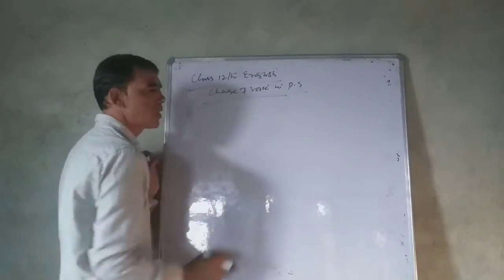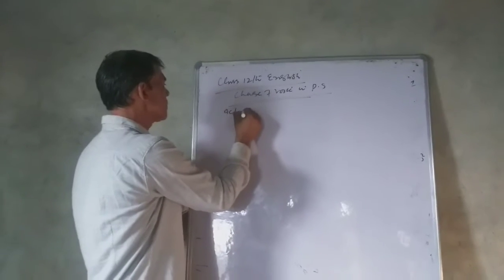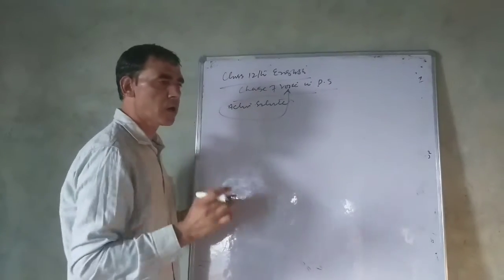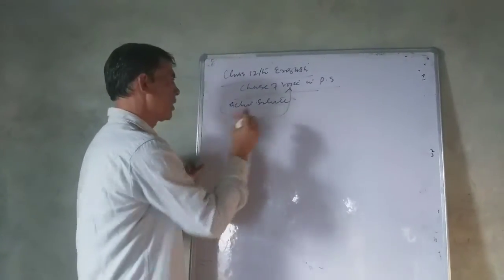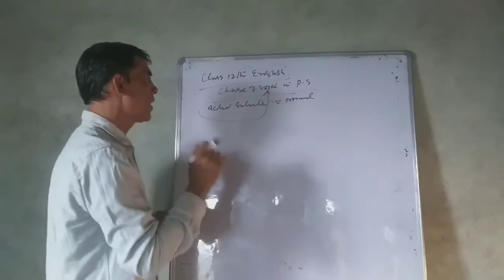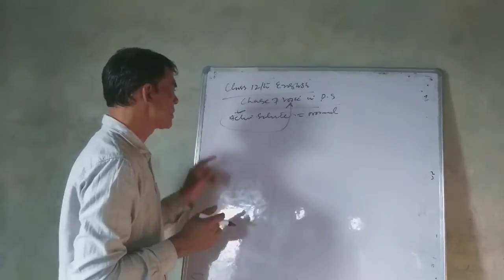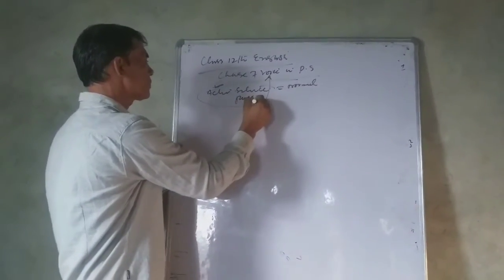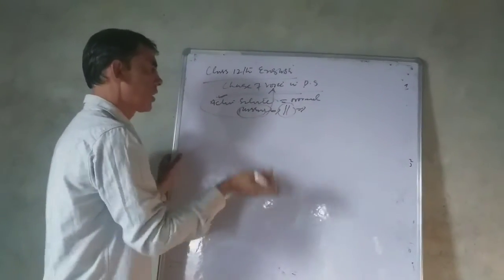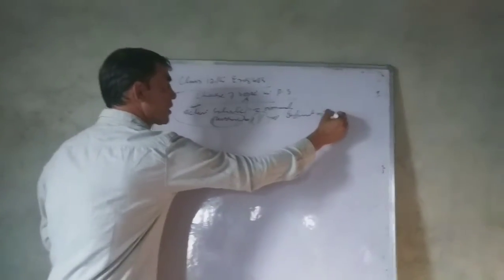Change of voice means when we change a sentence from active to passive. An active sentence is a sentence where the verb of the sentence is governed by the subject. It's always a normal voice. Remember, in an active sentence the verb is dominated or governed by the subject, while passive isn't a normal voice; in this type of voice, the subject is acted upon.